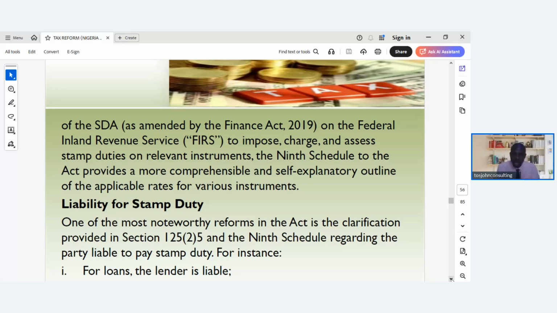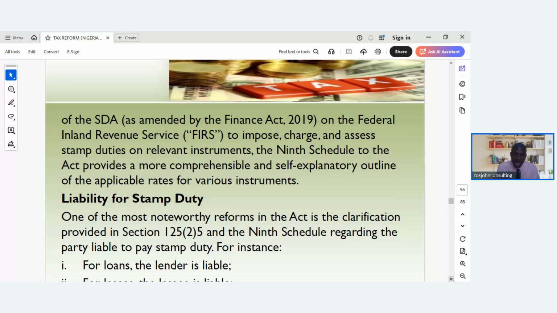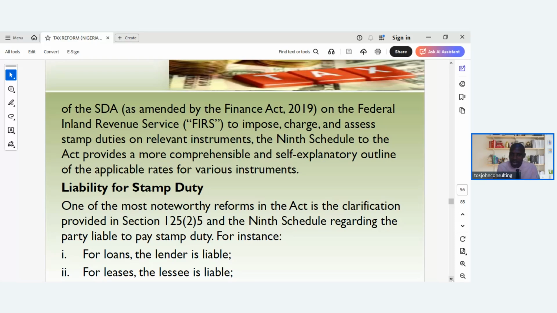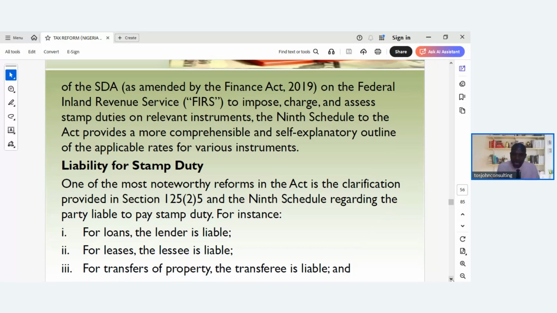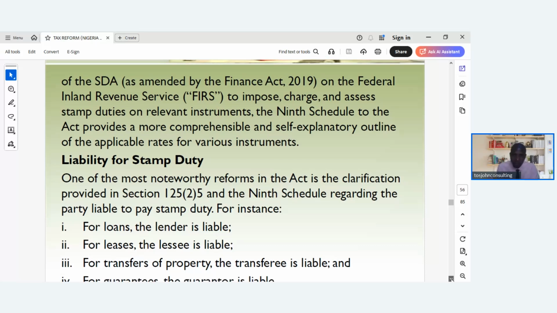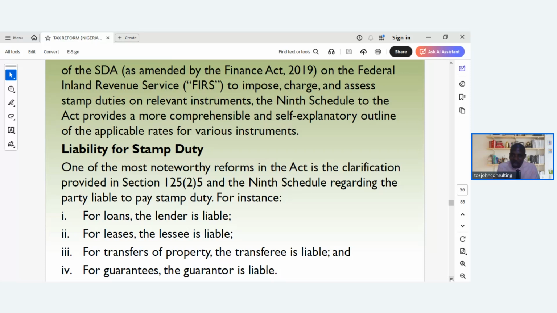Liability for stamp duty. One of the most noteworthy reforms in the Act is the clarification provided in Section 125, subsection 25, and the 9th Schedule regarding the party liable to stamp duty. For instance, for loans, the lender is liable. For leases, the lessee is liable. So those are the parties liable for each of those stamp duties. For transfers of property, the transferee is liable to pay the stamp duty. For guarantees, the guarantor is liable.